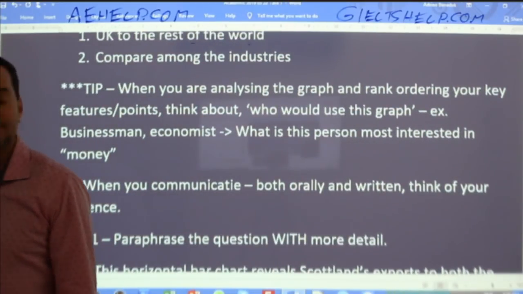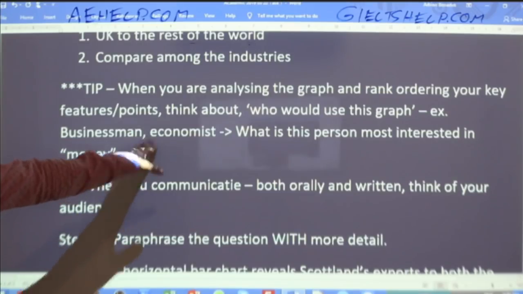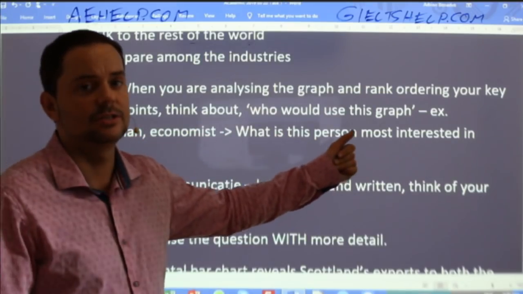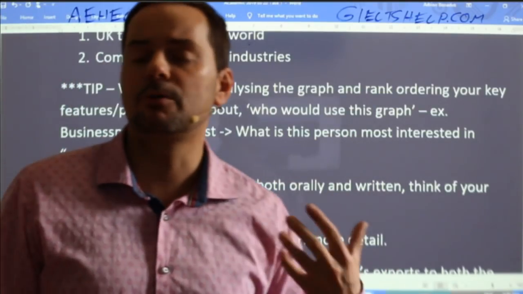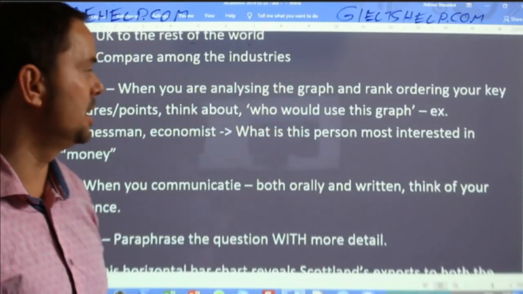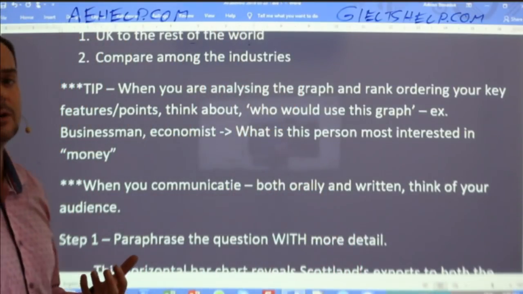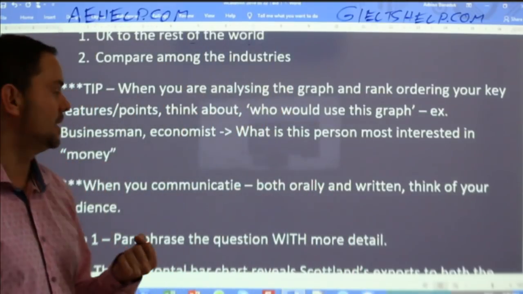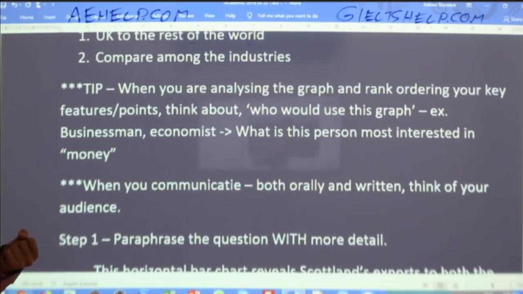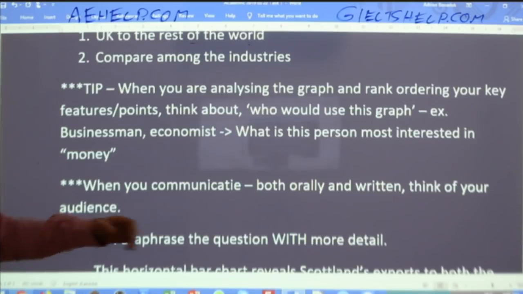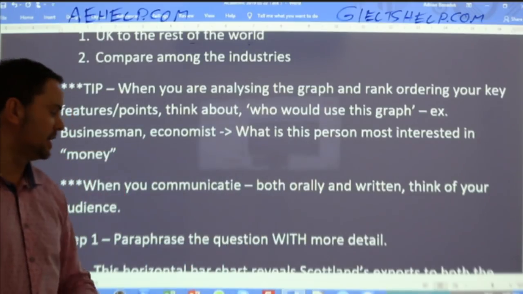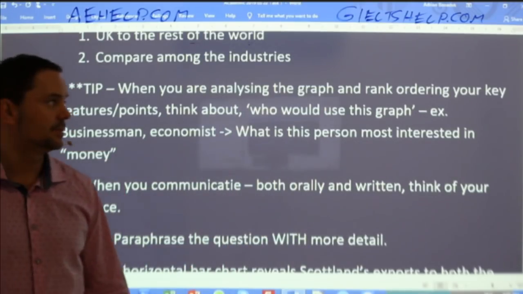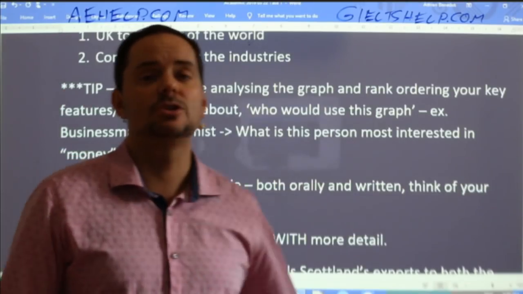Okay, think about your target audience. Who would look at a graph like this? Okay, it would probably be a businessman or an economist. What are they interested in? Well, which industries are making the most money? Okay, so think about that. All right. Think about your audience in both oral and written communication. Okay, those are my tips to you.